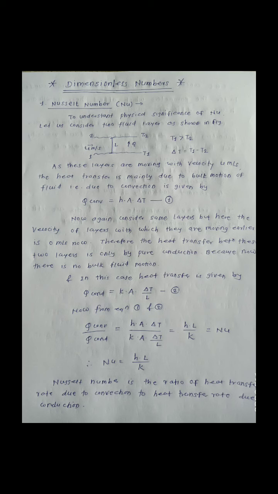So from this, what is meant by Nusselt number? Nusselt number is the ratio of heat transfer rate due to convection to heat transfer rate due to conduction. This ratio is nothing but the Nusselt number, that is Q convection divided by Q conduction.